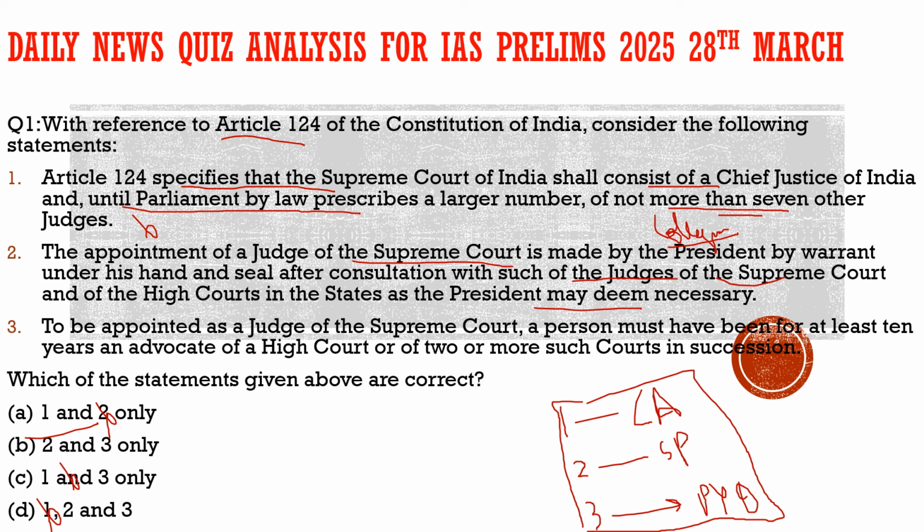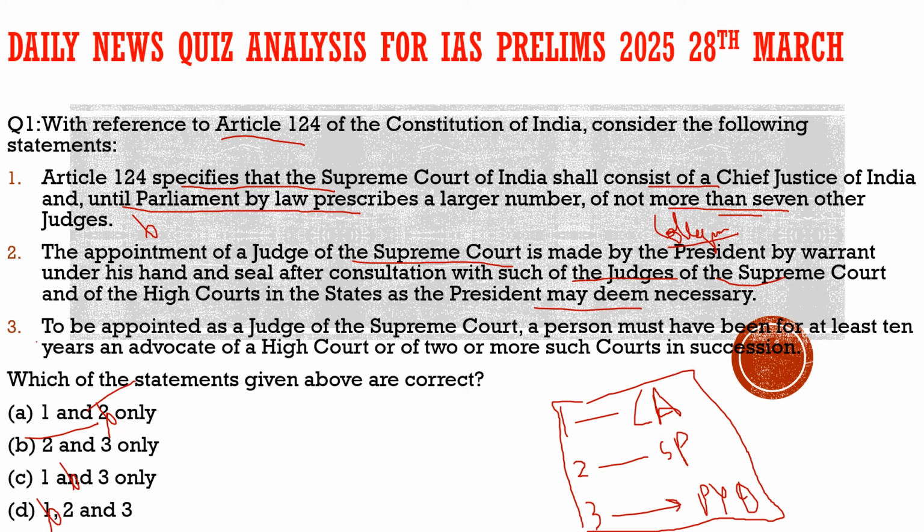Third statement: to be appointed as a judge of the Supreme Court, a person must have been for at least 10 years an advocate of a High Court or of two or more such courts in succession. 100% correct. At least for 10 years you should be an advocate of a High Court or two or more such courts in succession. So the third statement is also correct.